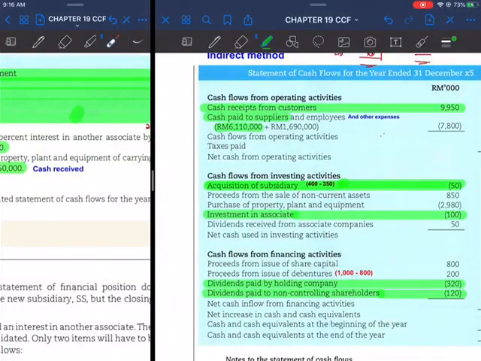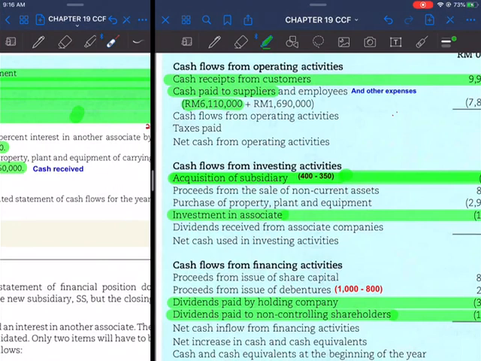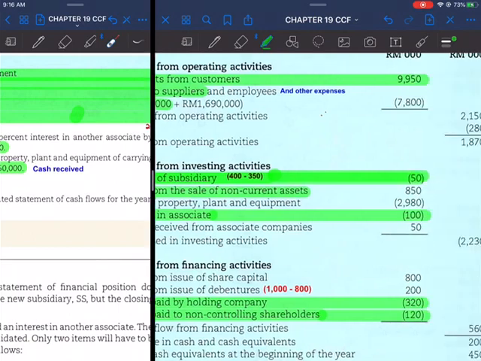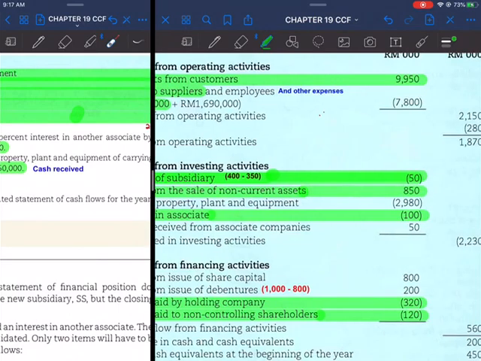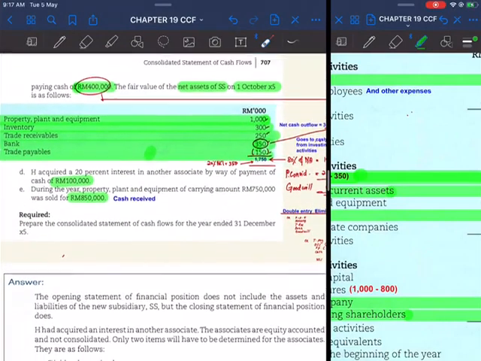You can directly enter it into investing activities, because this is a sale of a non-current asset. Sale of non-current asset, you receive 850,000. So this is actually a disposal.